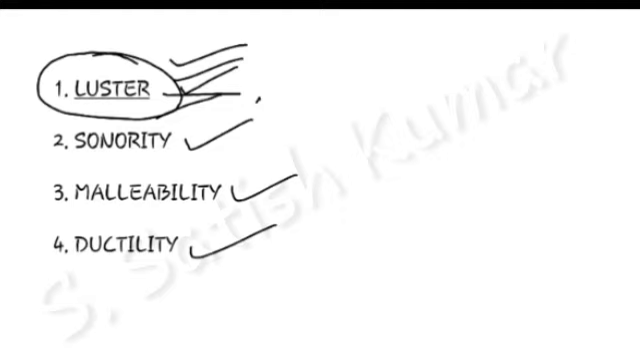If you observe, diamond also shines. That doesn't mean diamond is a metal, diamond is non-metal. I mean to say is all the metals are lustrous, but all the lustrous materials are not metals.